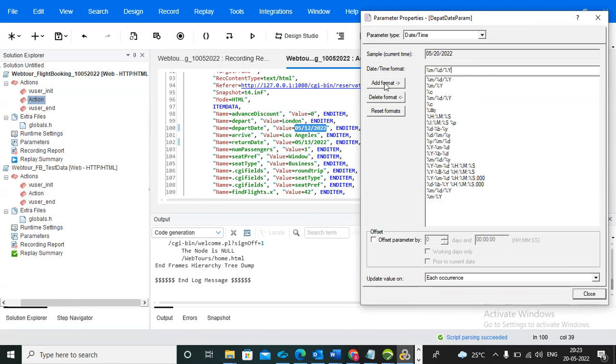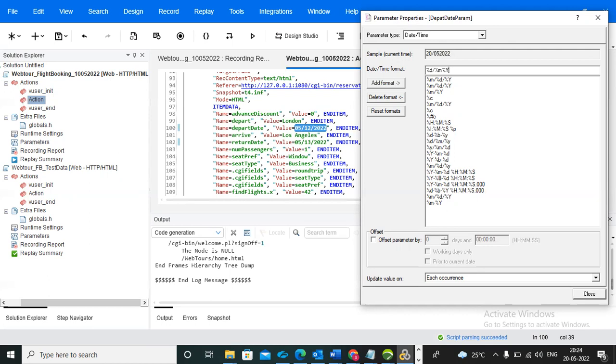We can add a format and delete also. If you want to delete a format, you can delete it, for example this one. So now I want the format to be like date: percentage d slash percentage m slash percentage y. See now you can see which format came: date, month, year. But if I want this format, we can also edit it.